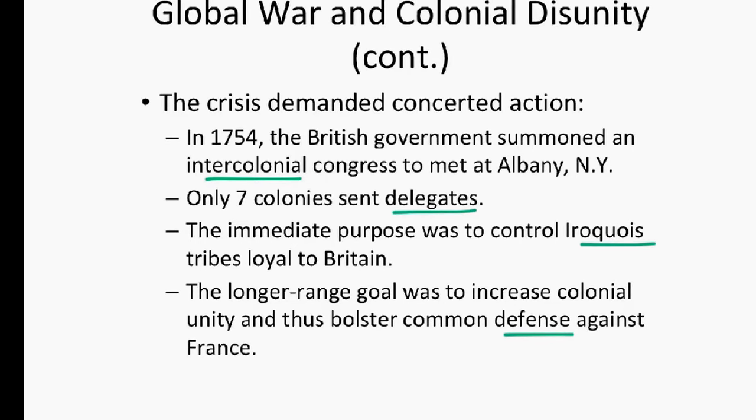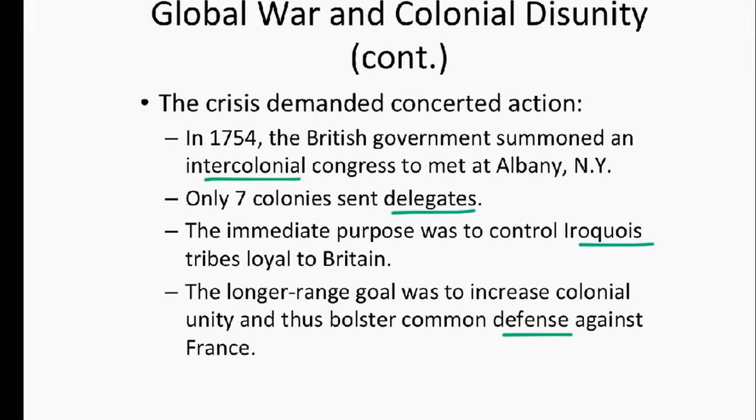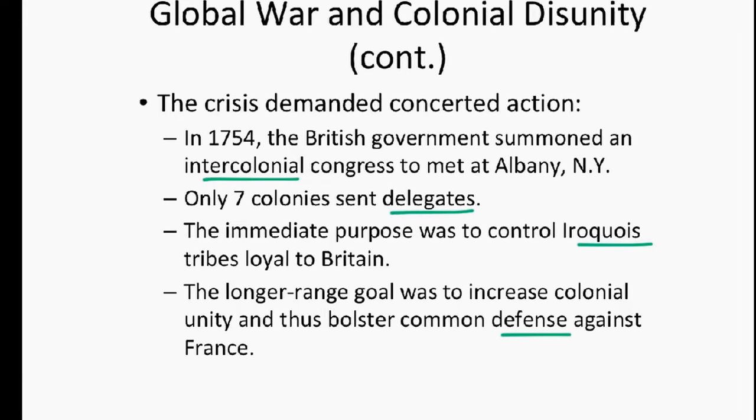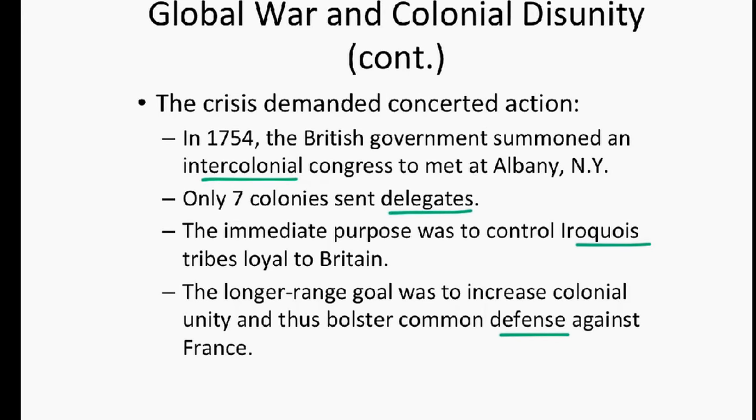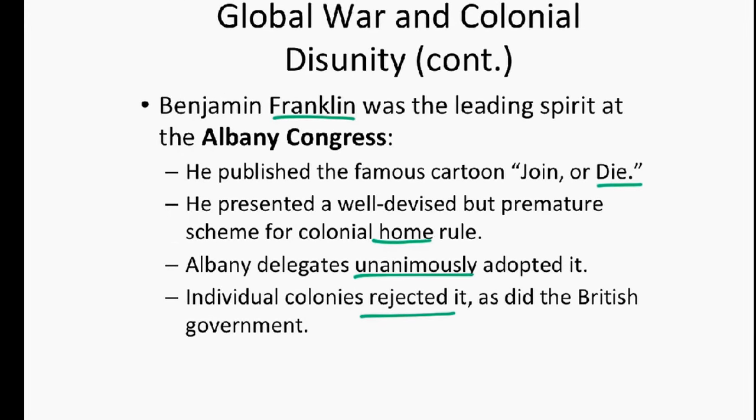In 1754, the British government summoned an intercolonial congress to meet at Albany, New York. Only 7 colonies sent delegates. The immediate purpose was to control the Iroquois tribes that were loyal to Britain. The longer-range goal was to increase colonial unity and thus bolster the common defense against France. Benjamin Franklin was the leading spirit at the Albany Congress.